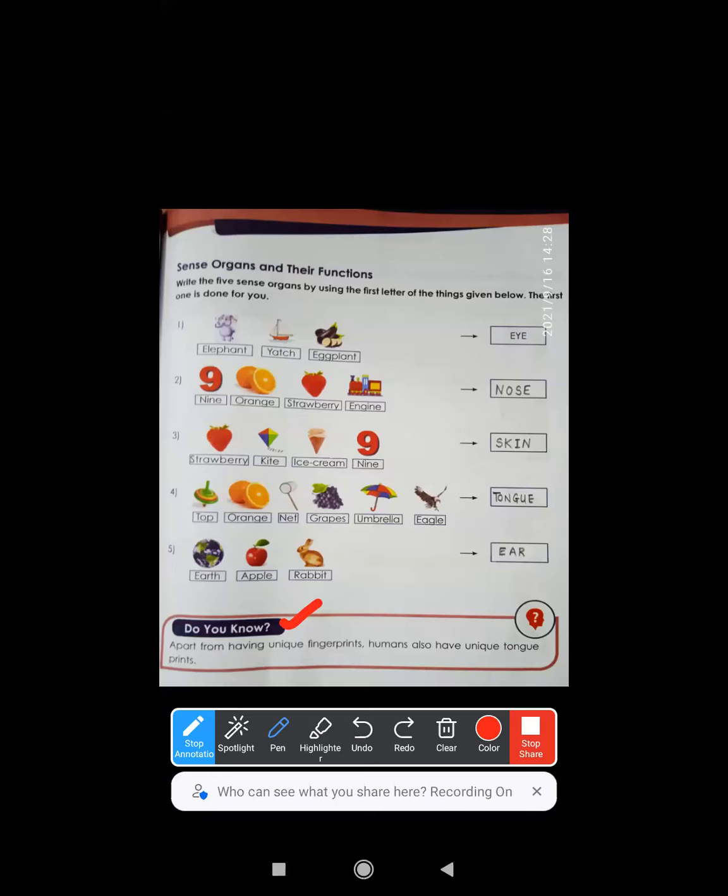Okay, we have got unique fingerprints. Similarly, like unique fingerprints, we humans also have a unique tongue print. Okay, what I'm saying, tongue, you know, yes, tongue print. Even on the tongue, if you look, there are fine lines on it, and they are not matching with anybody. Okay, come on, move to the next one.